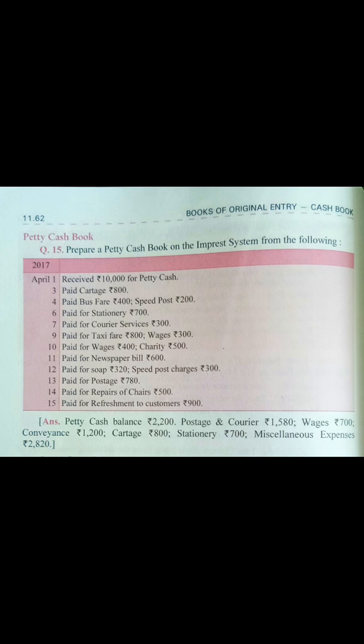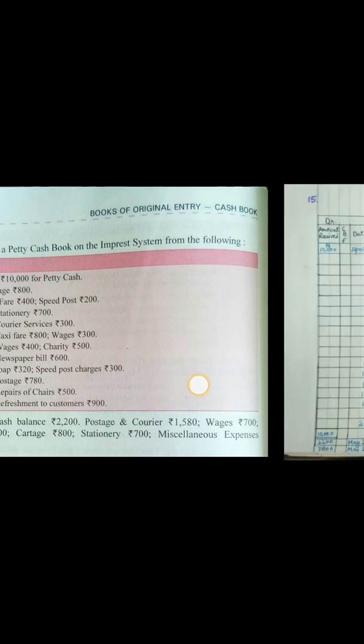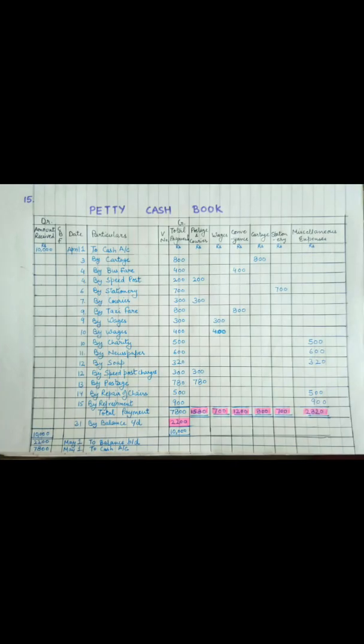So again, in the petty cash book in the date column, April 14 has been mentioned and in particulars by repair of chair. This repair again comes under miscellaneous expenses, so I have entered 500 amount in the miscellaneous expense column and in total payments.